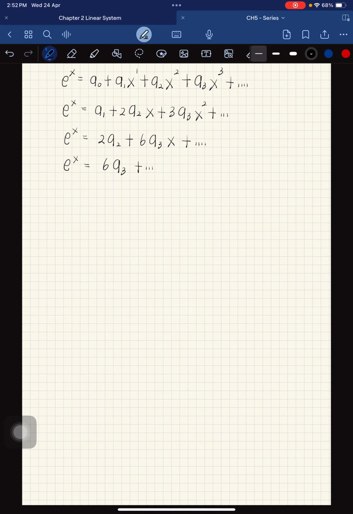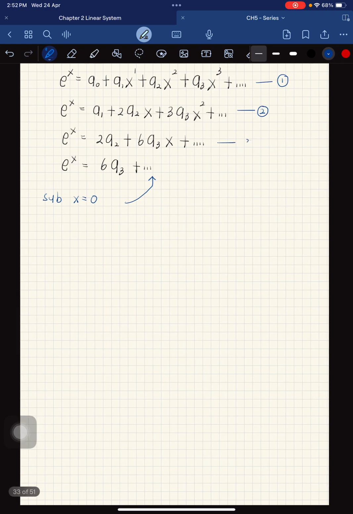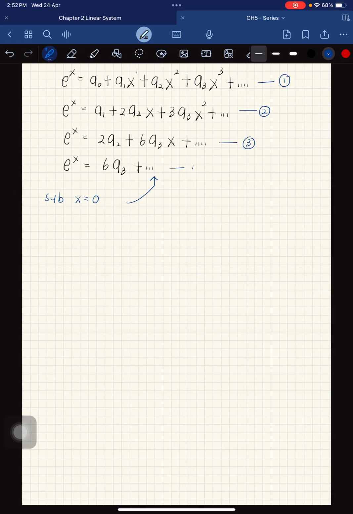For the next step, you substitute x equal to 0 into all these equations. I put this one as the first equation, this is the second equation, third equation, and this is the fourth equation.